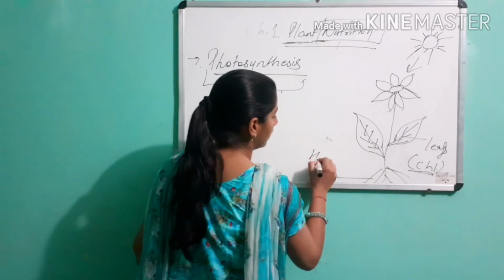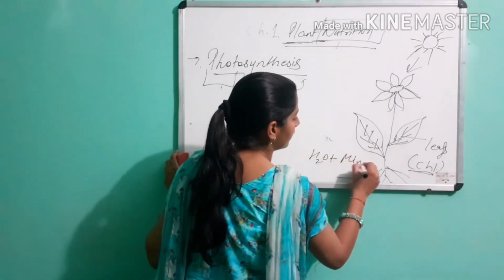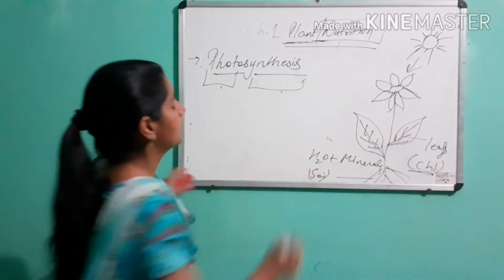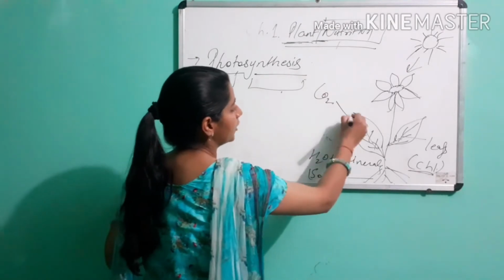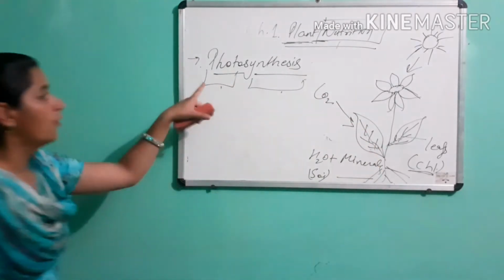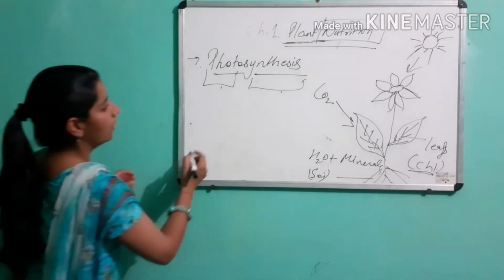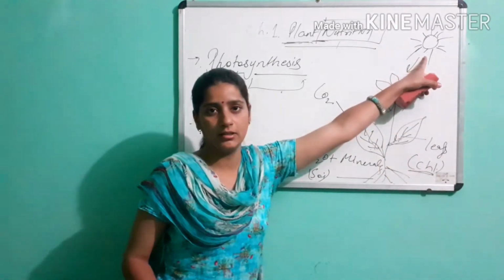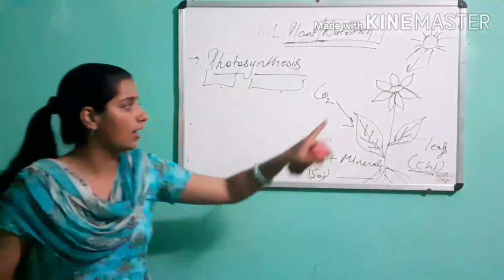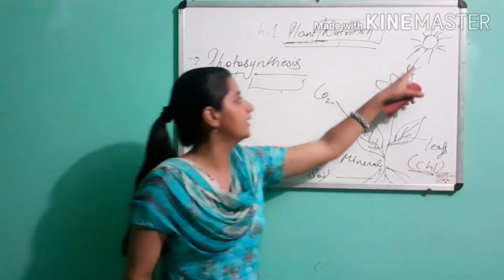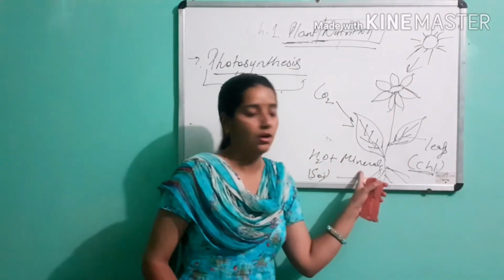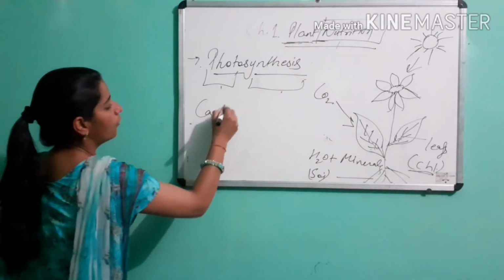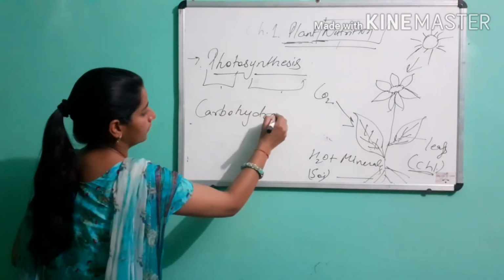Water and minerals are present in soil, and CO2 is accepted by leaves. Photosynthesis means chlorophyll containing green leaves absorb sunlight and carbon dioxide, and water and mineral from earth, and form carbohydrate.